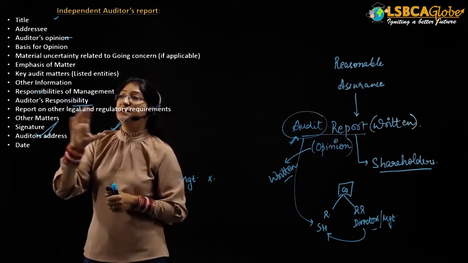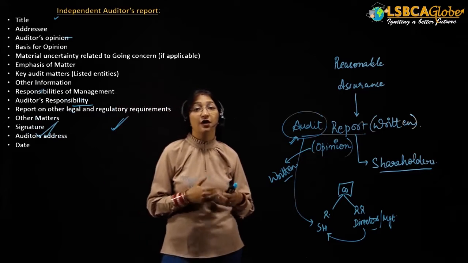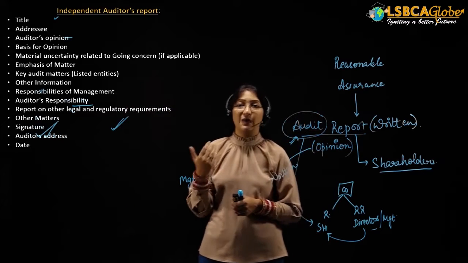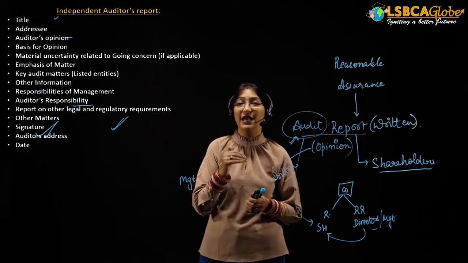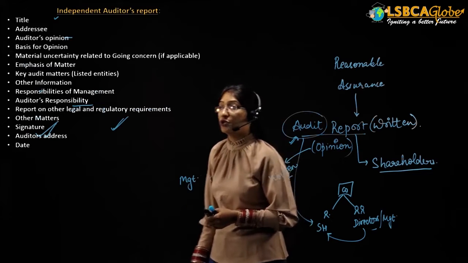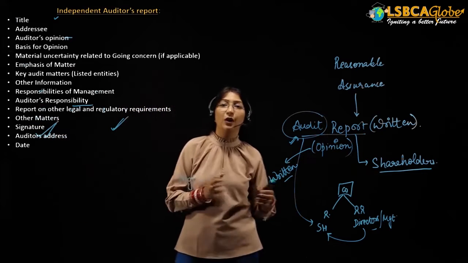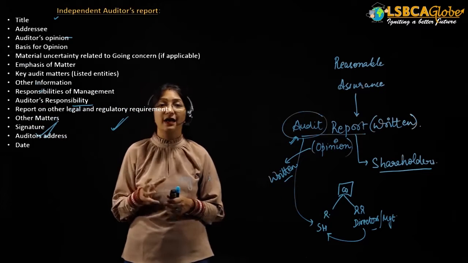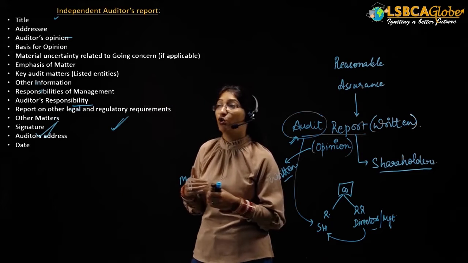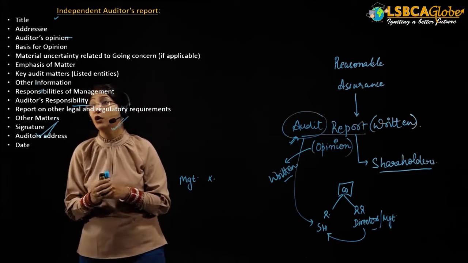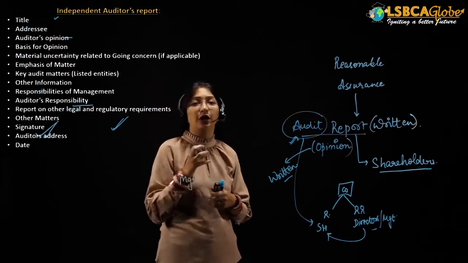Then material uncertainty relating to going concern. If the auditor feels that there is a material uncertainty with respect to the going concern of a company, then he has to report it in his audit report. Then the emphasis of matter paragraph. We'll be discussing this particular paragraph more, but for now, you should know that the auditor has to provide an emphasis of matter paragraph in his audit report, followed by the key audit matters.